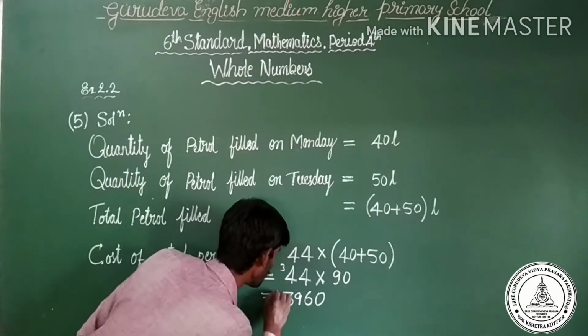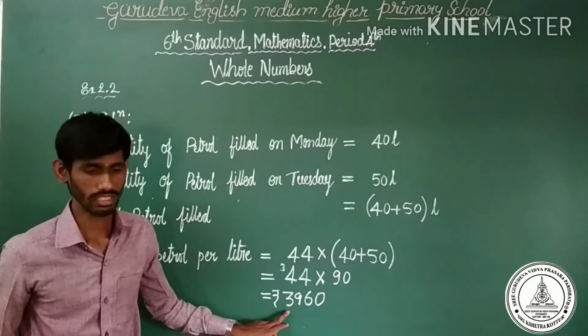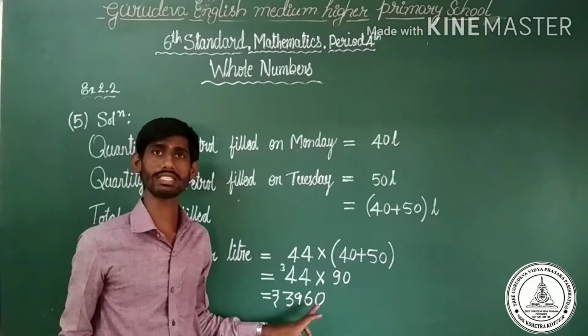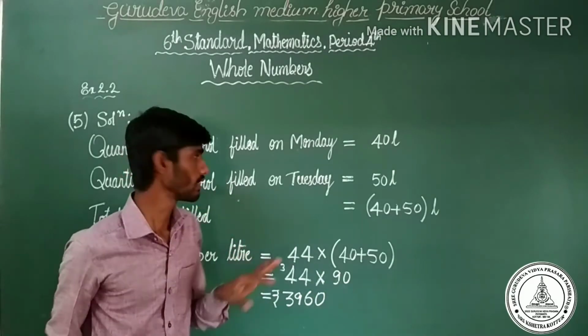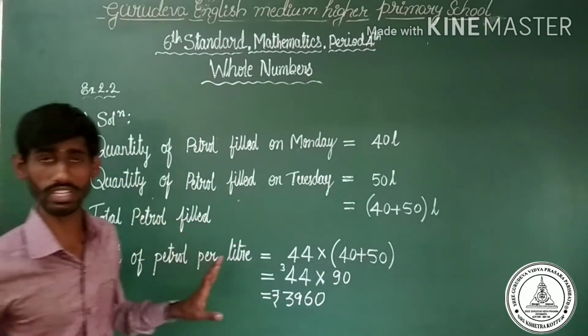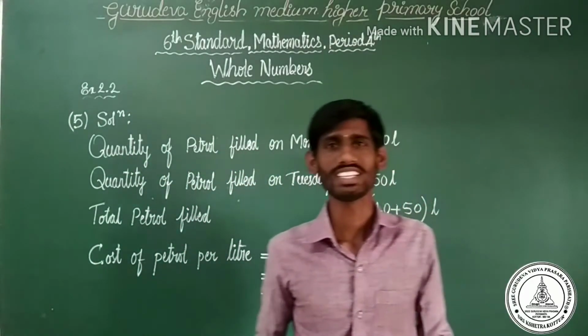What is this? This is the cost. Okay. Therefore, he spent 3,960 rupees for 2 days petrol. Okay. This is the final answer. The sixth one is your homework. Okay, Chotu? Yes. Let us move to 7th question.